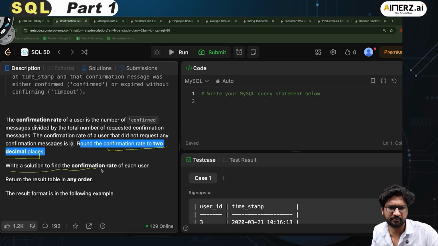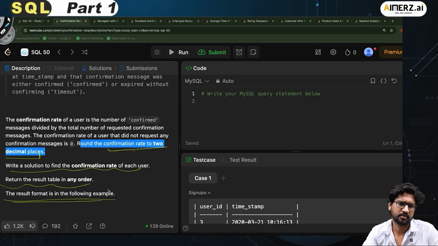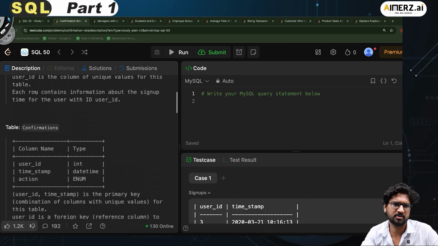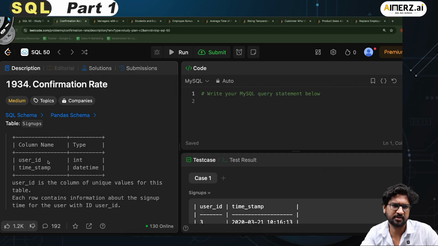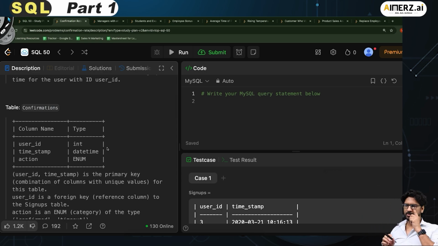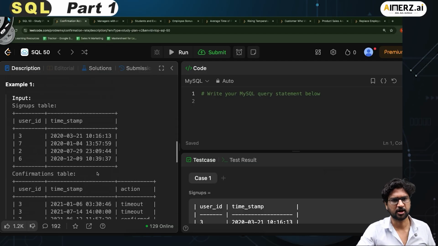Write a solution to find the confirmation rate of each user. Return the result table in any order. So obviously I have two tables, boss. One is the signups table, which has the user ID, and then there's a table called confirmations where the user is performing this action. Now if I combine these two tables' data, then only I'll be able to find the confirmation rate. What should the output be, right?